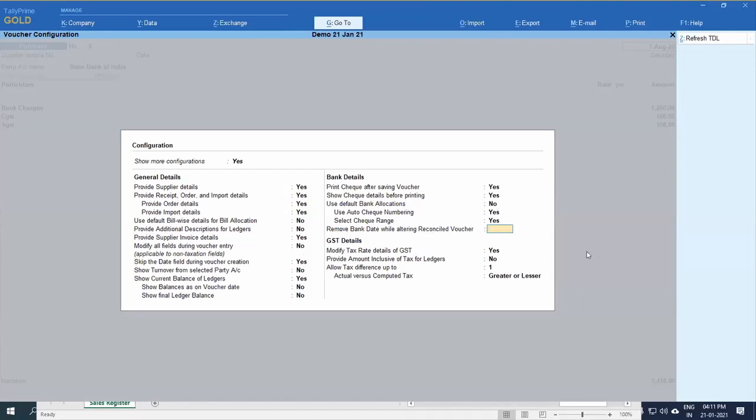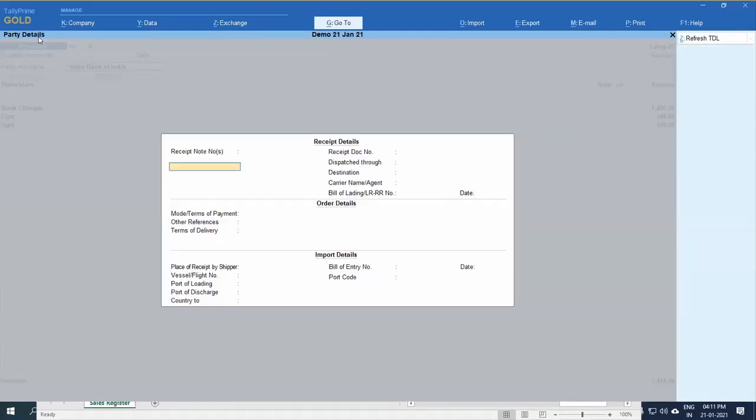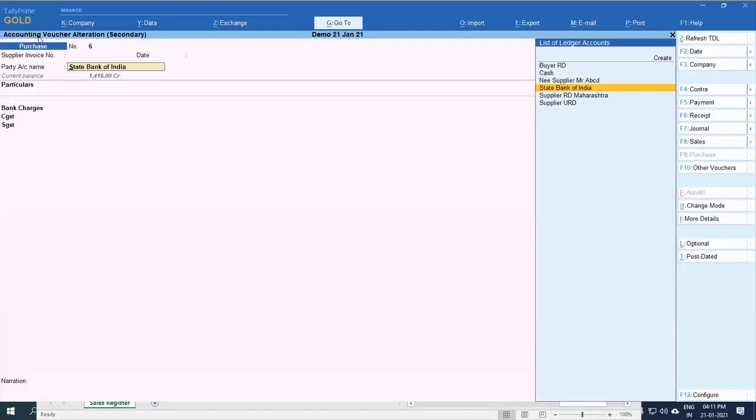So this transaction will be booked in the bank book, and in reconciliation also you can get it. Everything is there, but the voucher type is only purchase, because bank charges are also eligible for input tax credit, and it is not required to take an invoice for each and every transaction. Banks have some special exemptions.